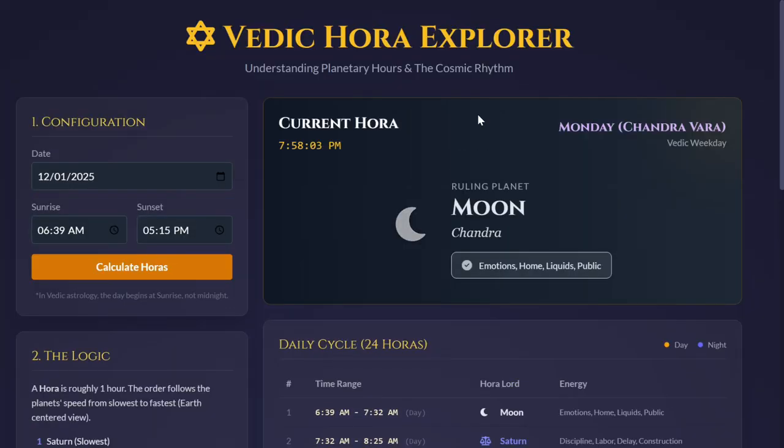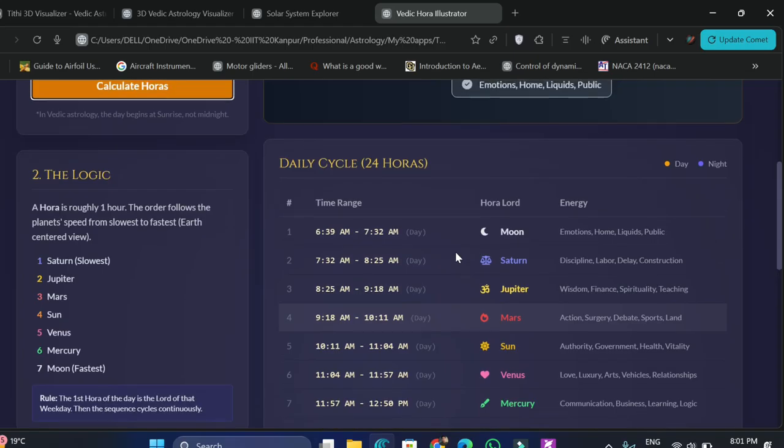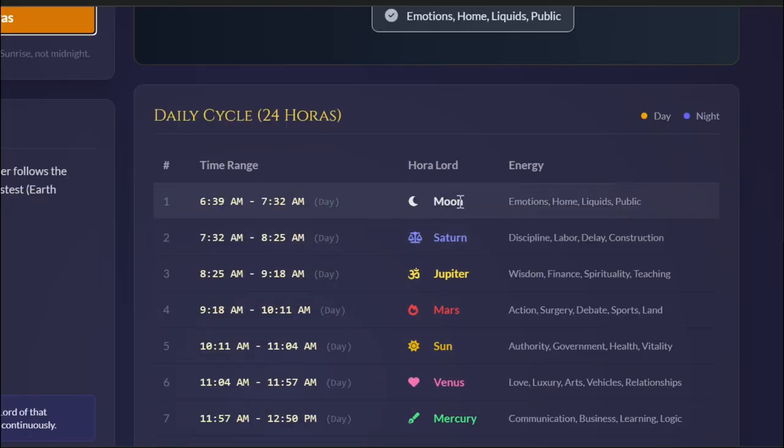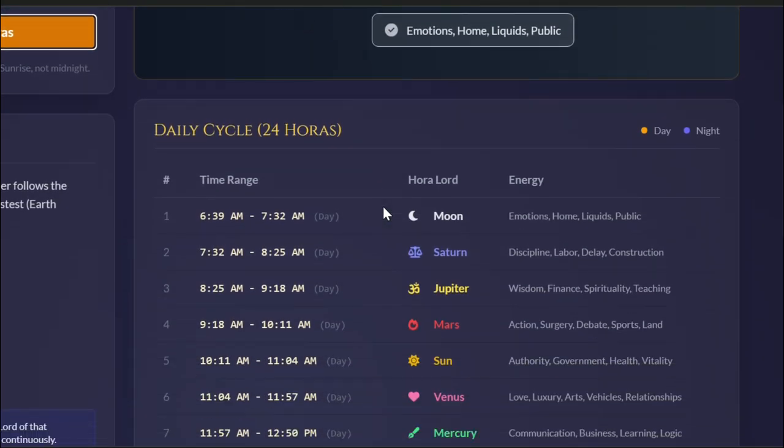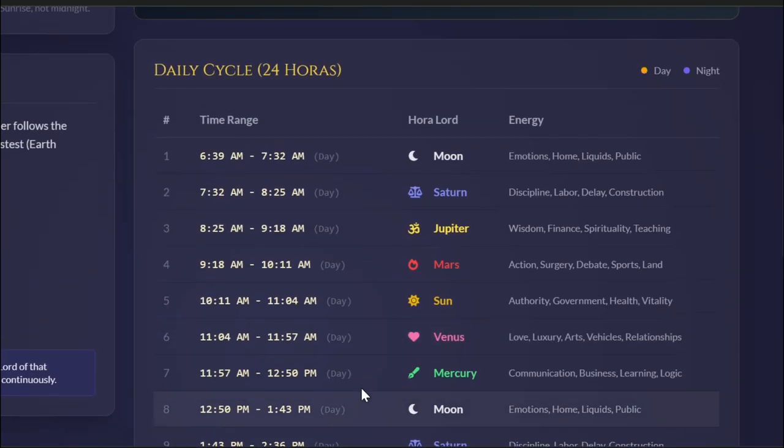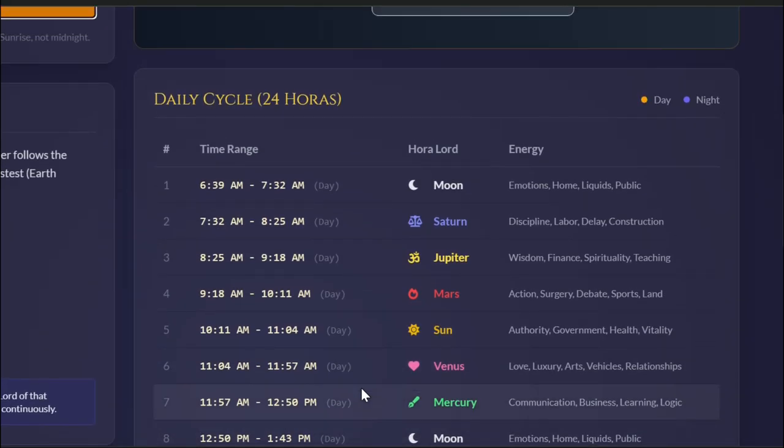Now let us understand how. Let's say the first hora is of Moon. So today the first hora was of Moon. The first hora is actually of the day of the week. What was the day today? Today was Monday. So the first hora will be of Moon.